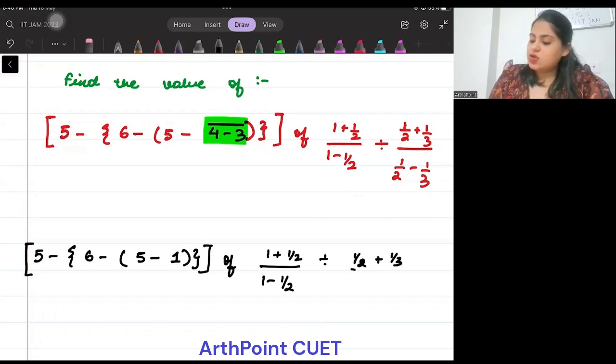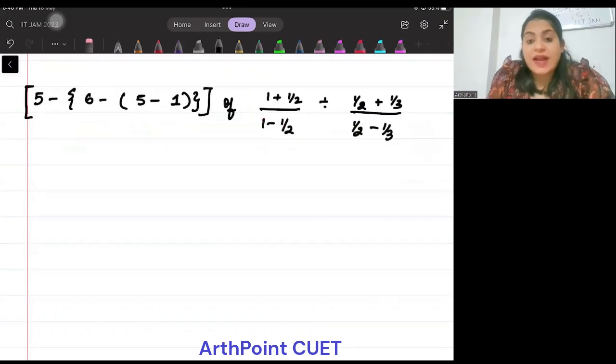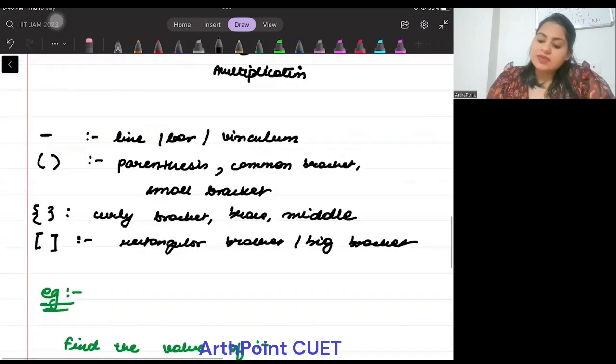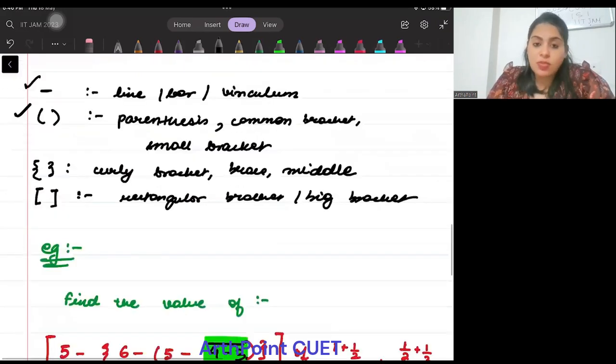Whatever is written, you will keep it the same. Right? Now we will go on to the next bracket. Bracket off ही चल रहा है. अभी हमें bracket को ही solve करना है. So after the line bracket, I'm supposed to solve for the parenthesis or the common bracket.